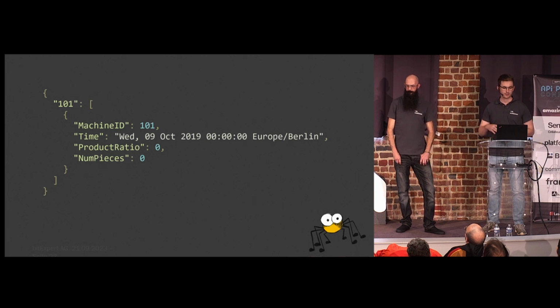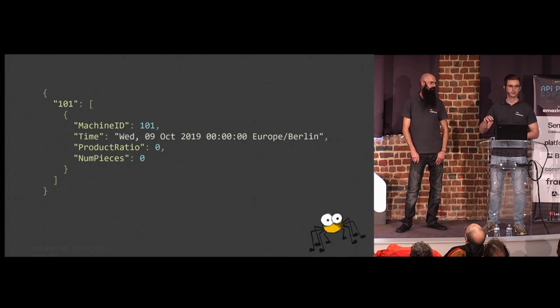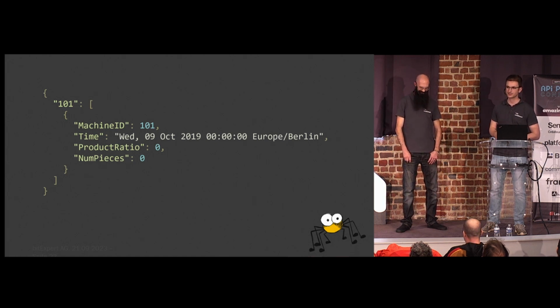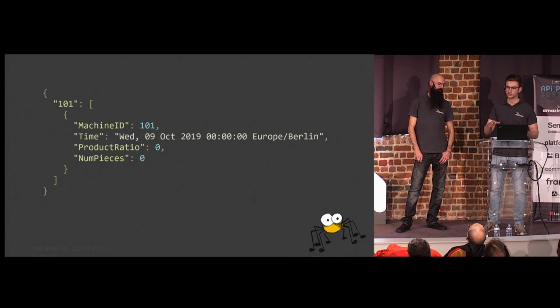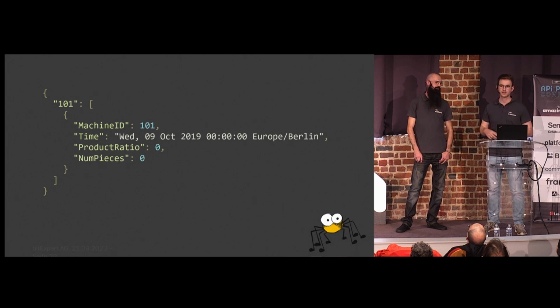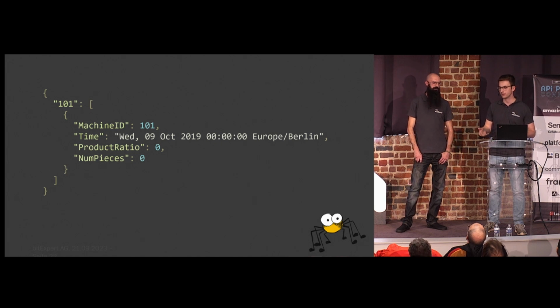Another thing that is a little bit weird that you can see here is that the machine ID is also used as a key in front of the array of statistics. Now that I told you it's the machine ID, you know, but it could also be some coincidence that it's just now 101 and it's maybe some other information. So it's very implicit. It's not as self-explanatory as an API response should be. And if you want to document it, it is going to be hard.